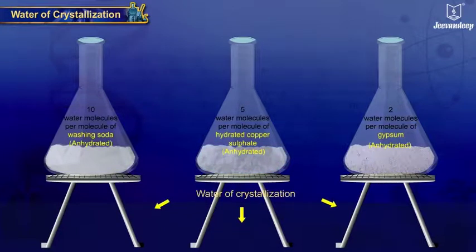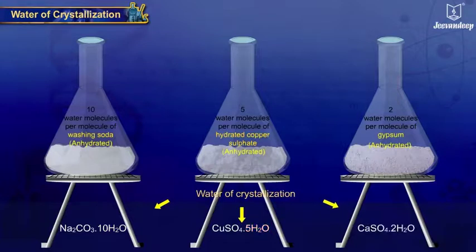For example, Na2CO3.10H2O, that is washing soda, CuSO4.5H2O, that is hydrated copper sulfate, CaSO4.2H2O, that is gypsum, etc. are some of the compounds having water of crystallization.